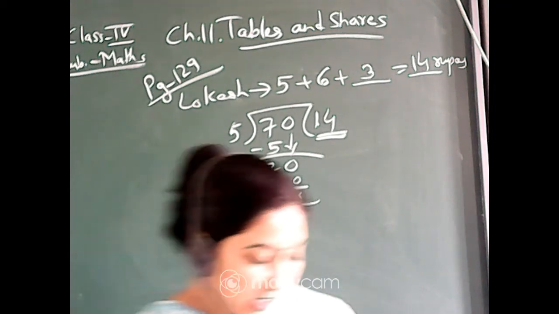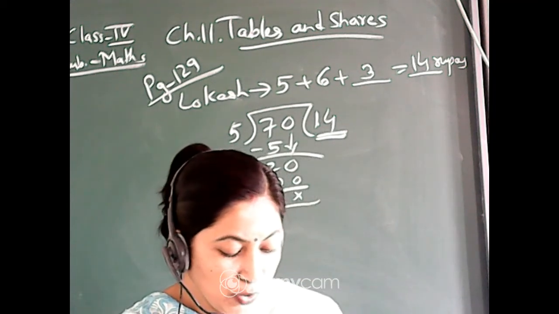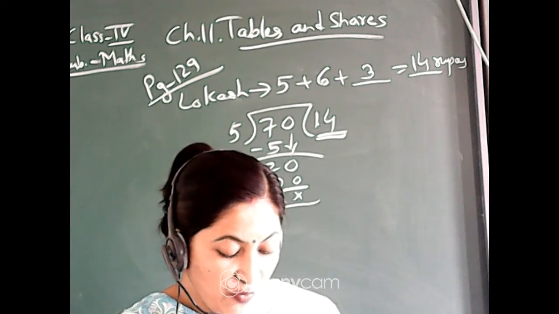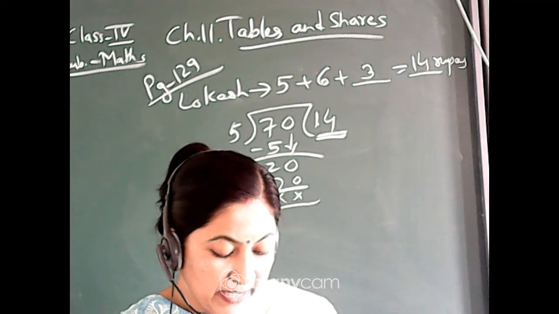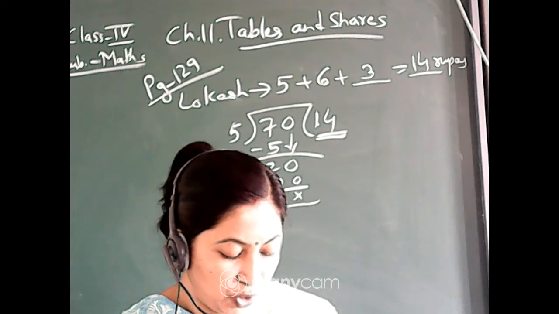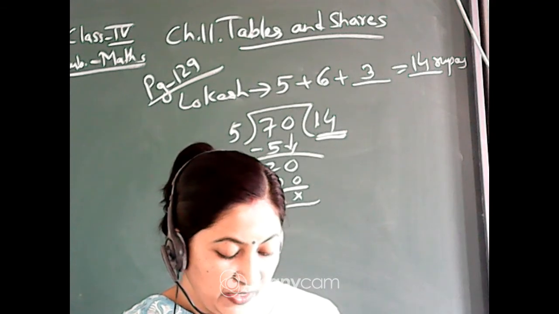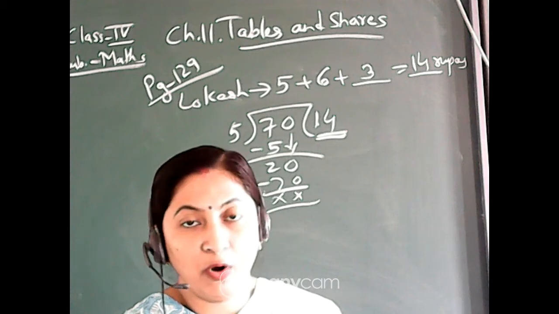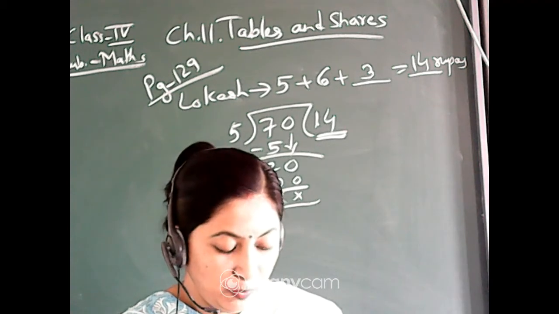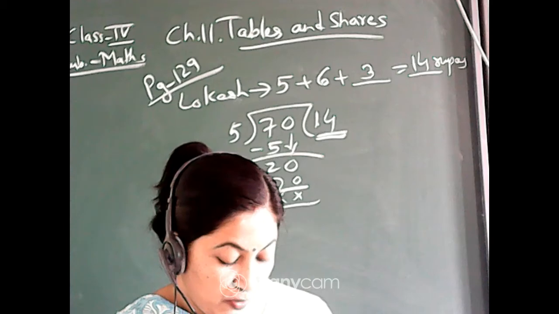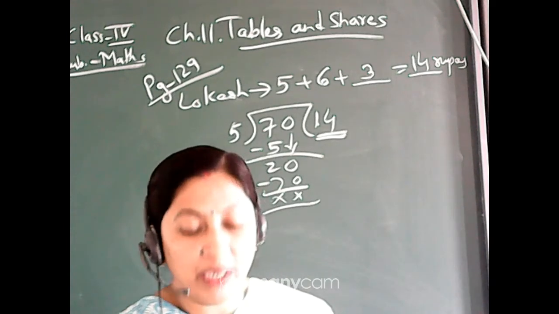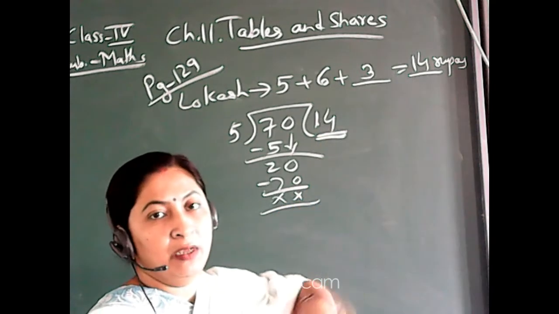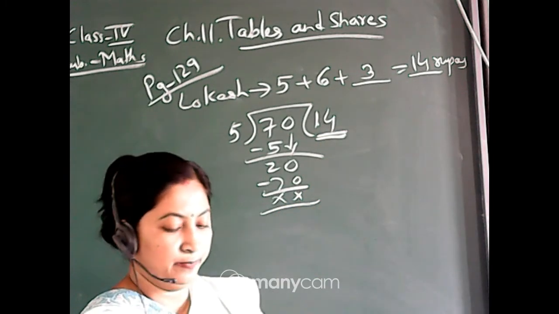So simple. So you will divide it this way. Okay, now come to the next one. Now you use your own method to divide rupees 70 equally among 5 people. If you want, you can start by giving rupees 2 to each, or you can start with rupees 11 to each. Now if you are giving rupees 11 to each, it will not be possible to give the whole 70 rupees. Okay. Now next is, can you start with rupees 15 to each? Can you start with rupees 15? No, because the answer is coming 14. So how can he give 15 to each, isn't it?